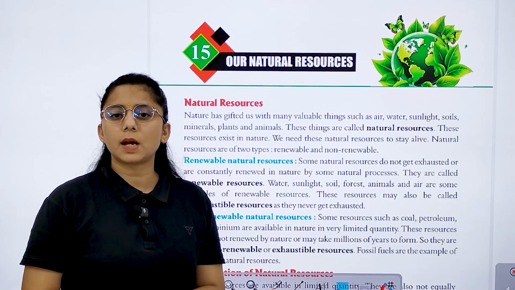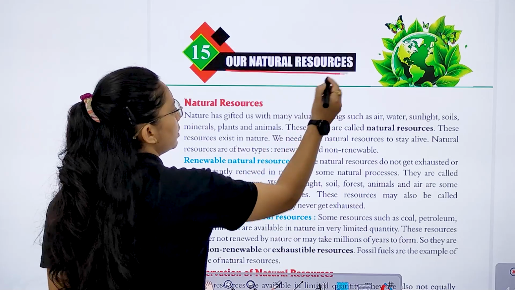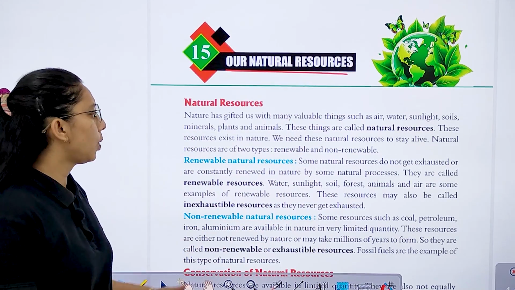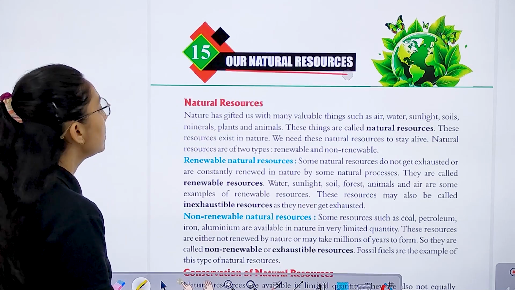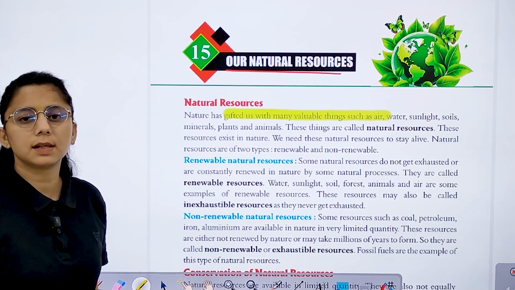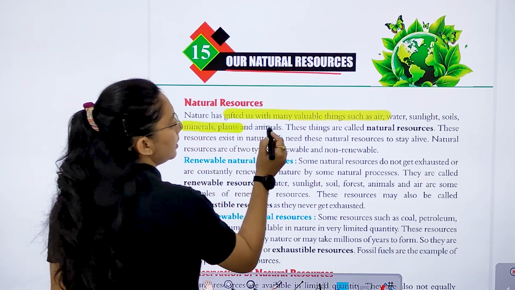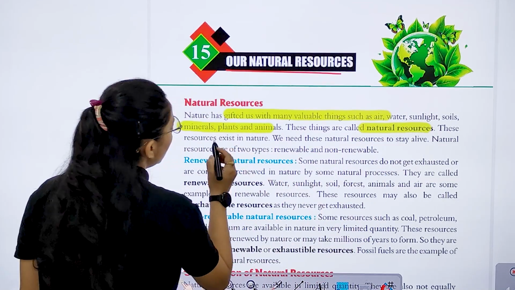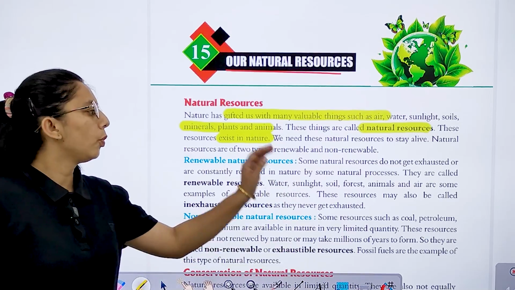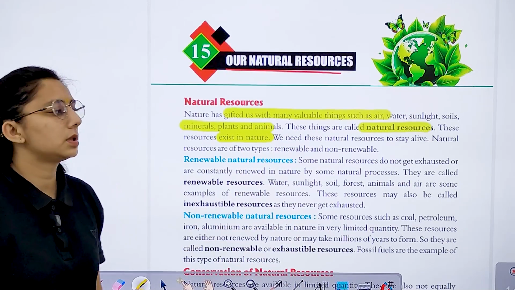We are going to start with chapter number 15, that is our natural resources. So in this chapter, we will study about our natural resources. What are natural resources? Natural resources are gifted to us by nature, with many valuable things like air, water, sunlight, minerals, plants, and animals. These things are called natural resources. Where do these resources exist? They exist in nature. So we need these natural resources to stay alive.